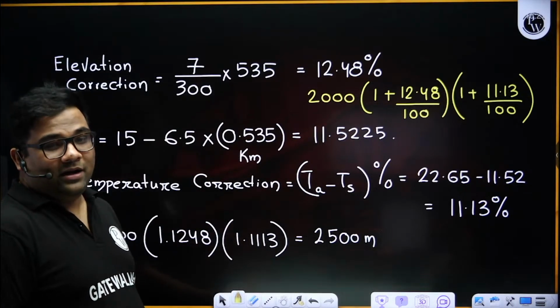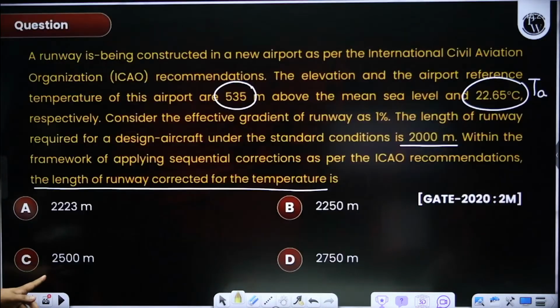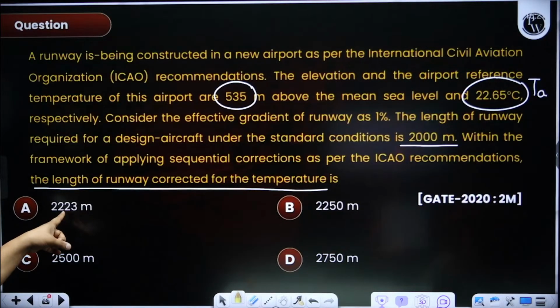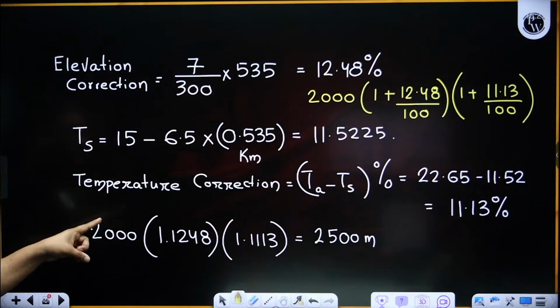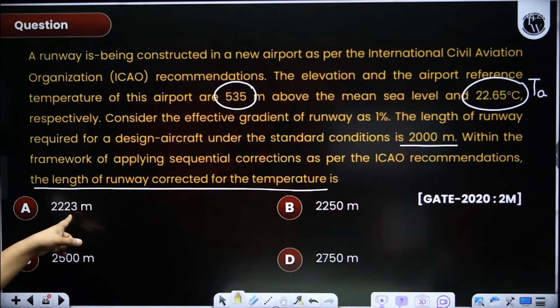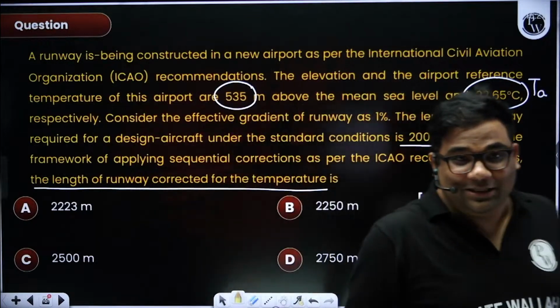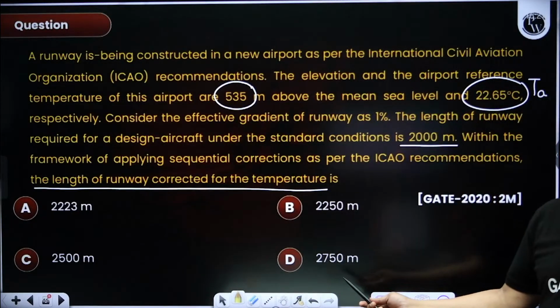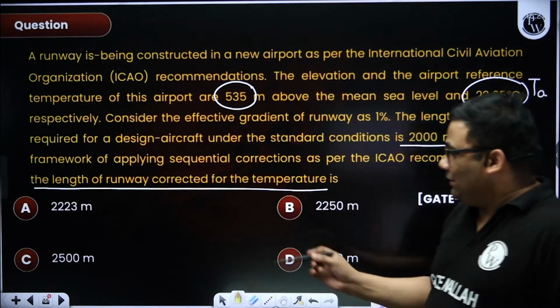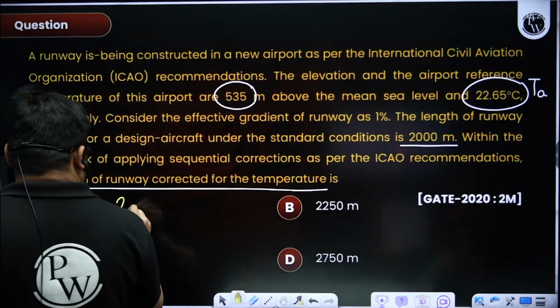That will be wrong. If they do it only for temperature, they might get close to this value. Now if you do it for gradient, then you will get this value. This is also wrong. See, if I do only for temperature, how much will it be?